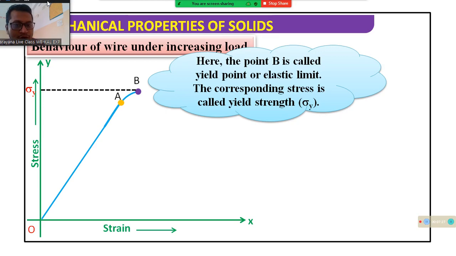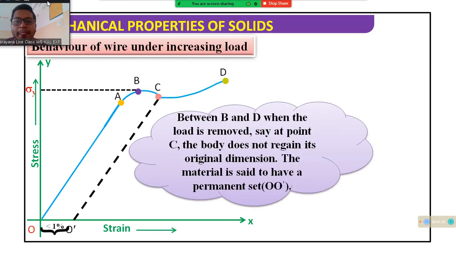The corresponding stress is called the yield strength. Next, from B to D, when the load is removed, say at point C, the body does not regain its original dimension, and the material is said to have a permanent set, OO prime.